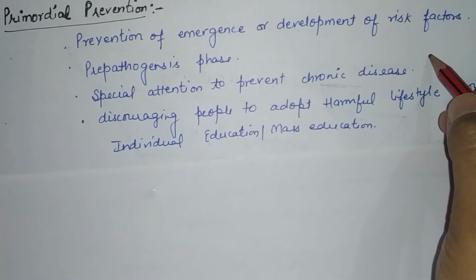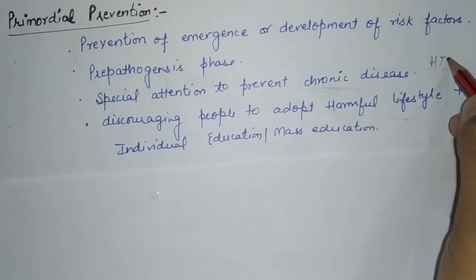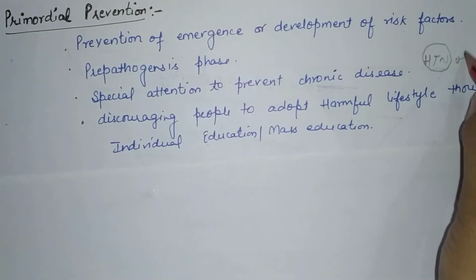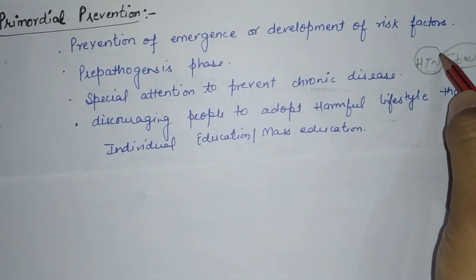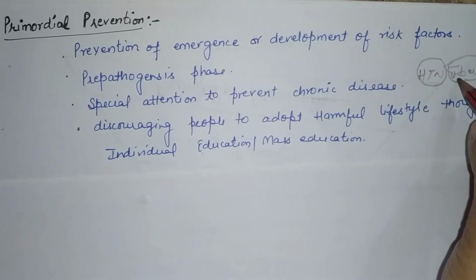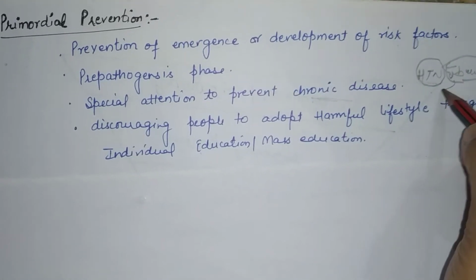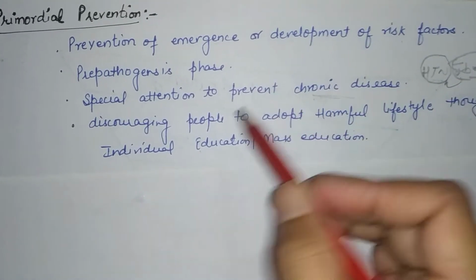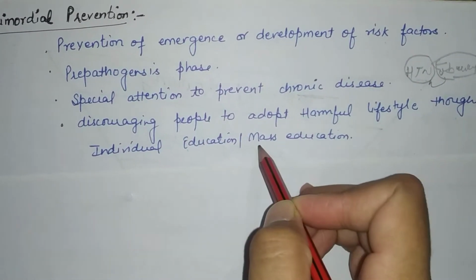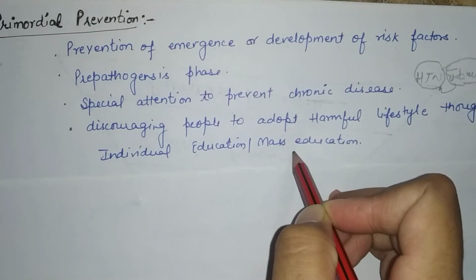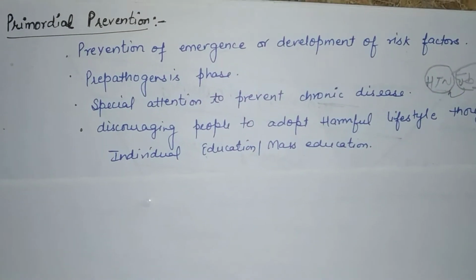For example, hypertension occurs in persons who are obese. So we have to teach the person that obesity may lead to hypertension. That is why we teach persons who are obese to reduce weight, and discourage people from adopting a harmful lifestyle through individual education or mass education. So this is primordial prevention.